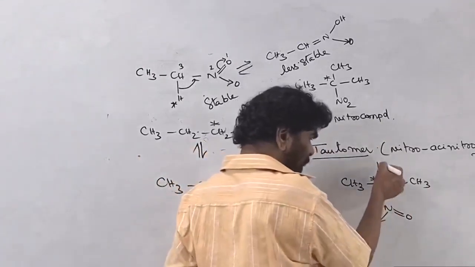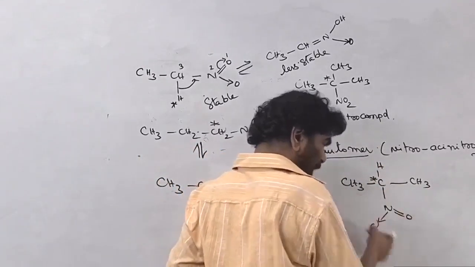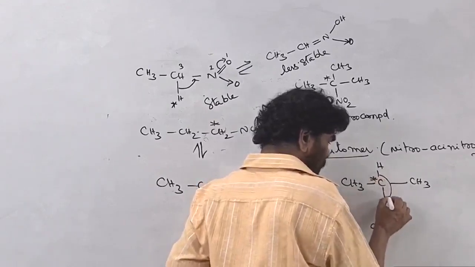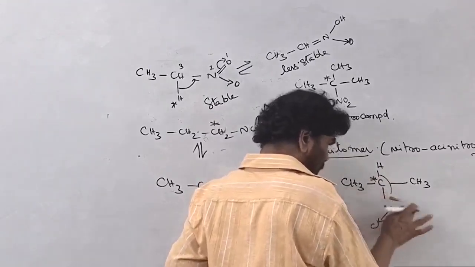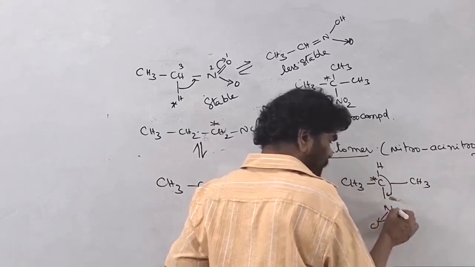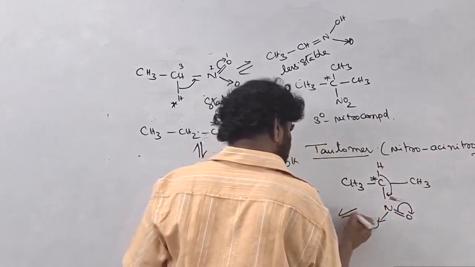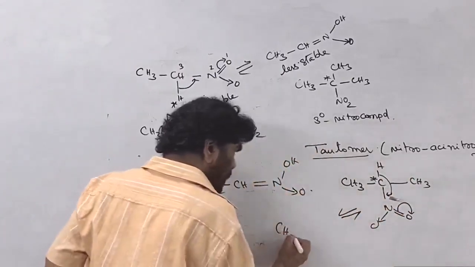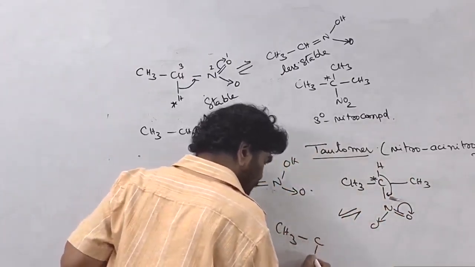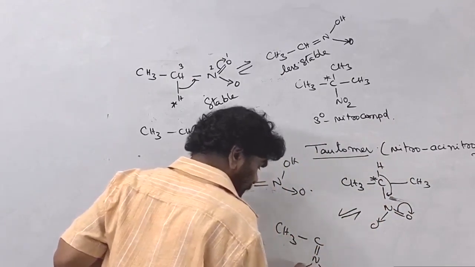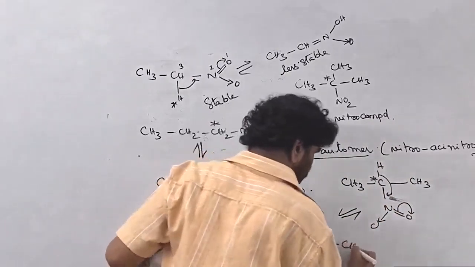This is the sp3 carbon with hydrogen, to which the minus M group is attached. Now the lone pair shifts here, the bond pair shifts here, and the H plus ion is shifted.